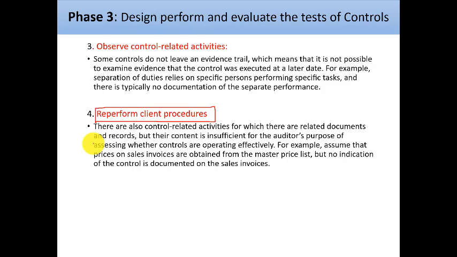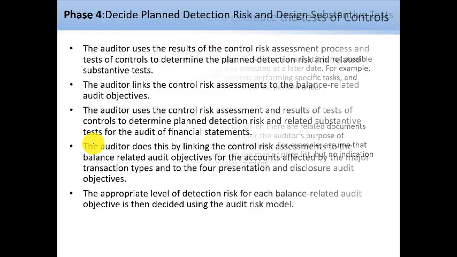I have to re-perform that operation once more, which means I will get the sales invoice. I will compare the price in the invoice to the price in the general list on the same date of the invoice. So here I would make sure, by re-performing the procedure or the activity once again, that the company is following the internal control procedure.